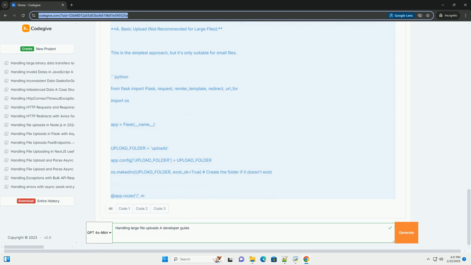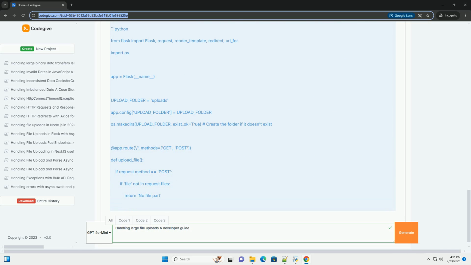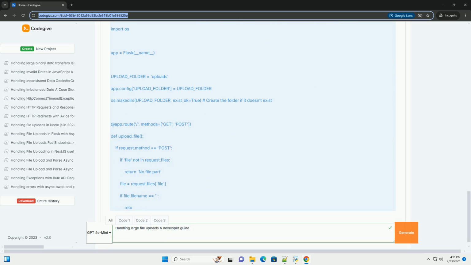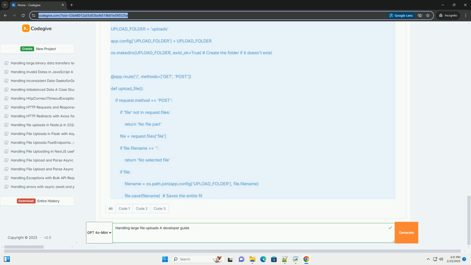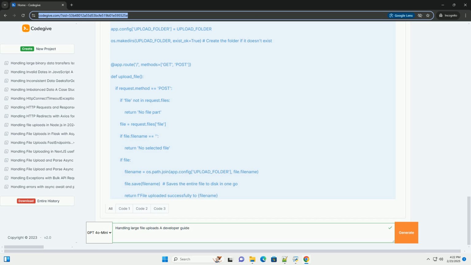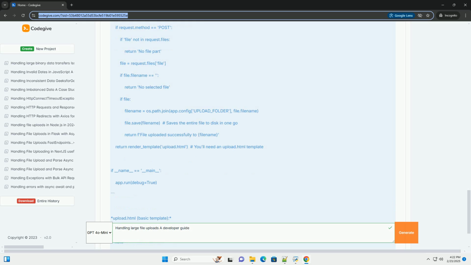4. Security risks. Unrestricted file uploads can open doors to security vulnerabilities. Attackers can upload malicious files, for example viruses or scripts, that could compromise the server. It's crucial to implement proper validation and security measures. 5. Performance bottlenecks. Large uploads can consume significant server resources, CPU, bandwidth, and disk I/O, potentially impacting the performance of other services running on the same server.